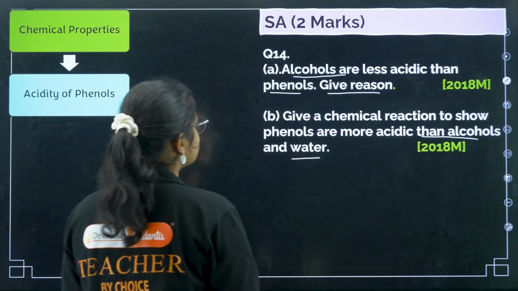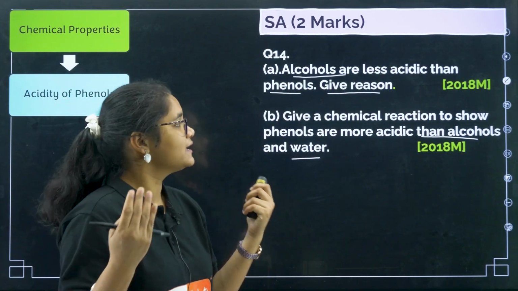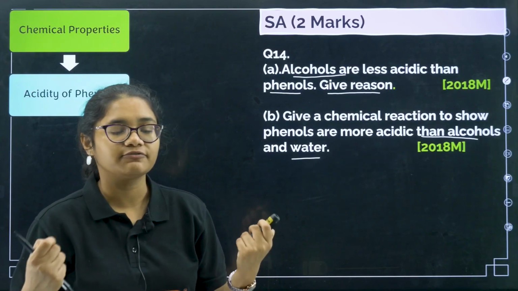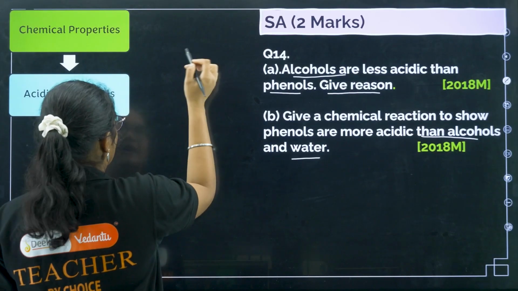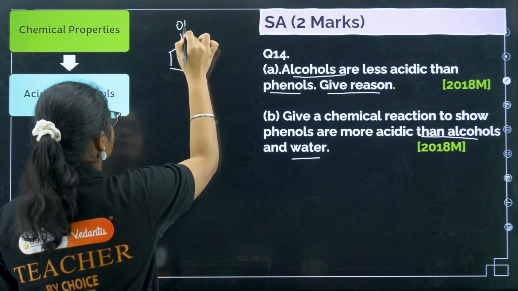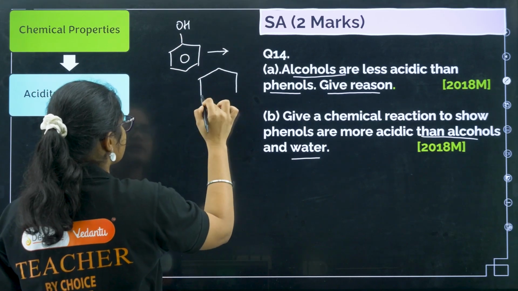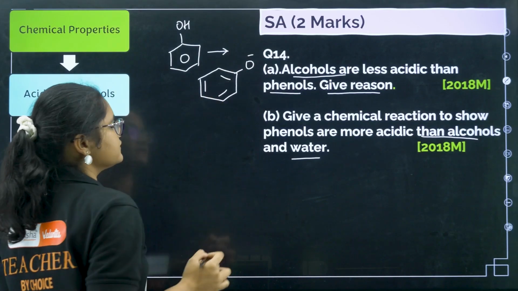Okay, so this one, alcohols are less acidic than phenols, that is because of the resonating structures of the phenoxide ion, right? Now whenever an acid is there, if you have this phenol group, OH is there, it is an acid group, H plus will go, so this one will come as O minus, right?